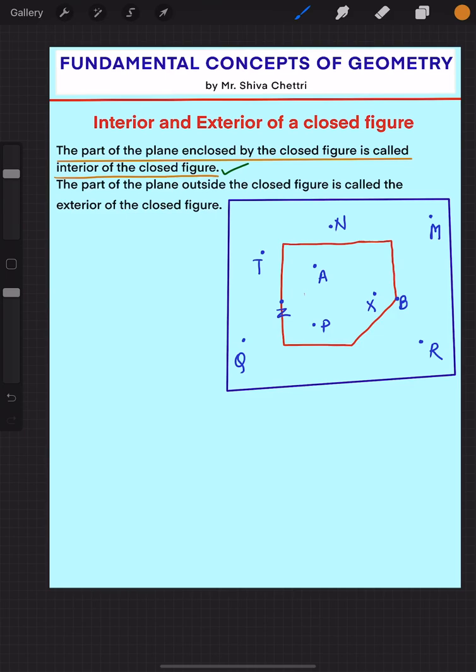Whatever point lies inside the figure is interior. Whereas the part of the plane outside the closed figure is called the exterior of the closed figure. Whatever is outside the figure is exterior.